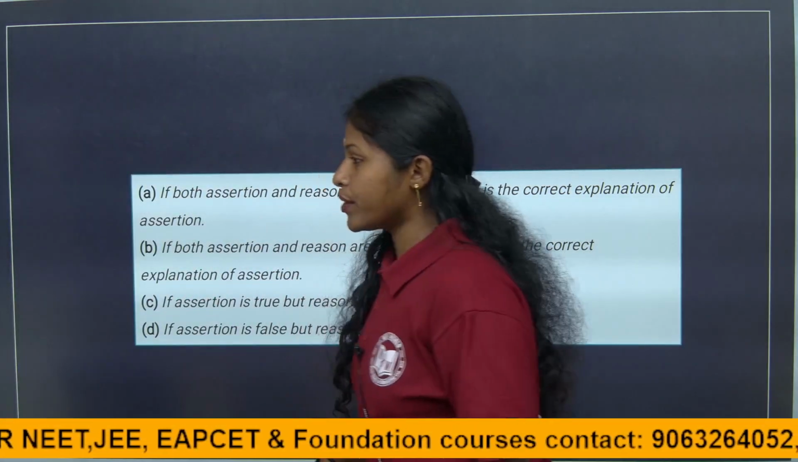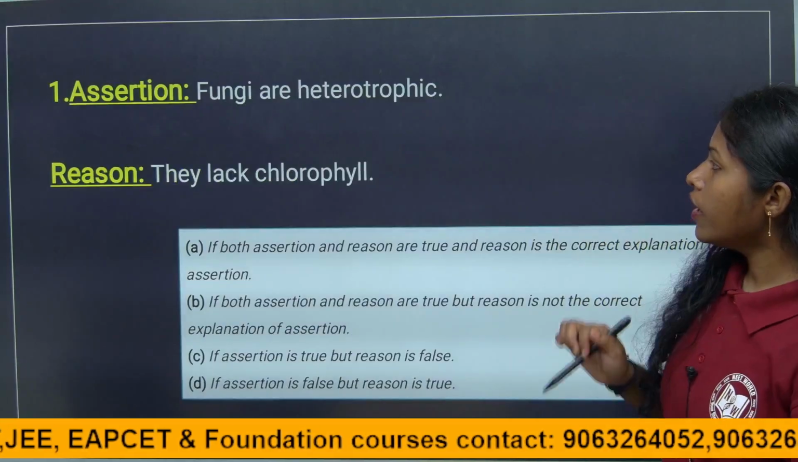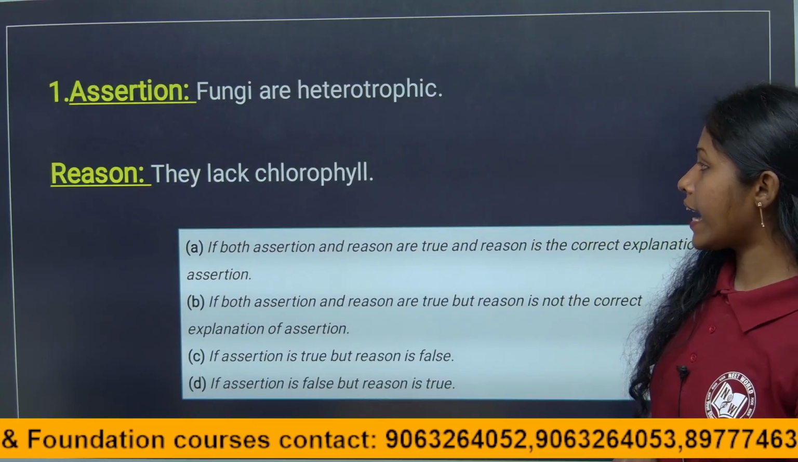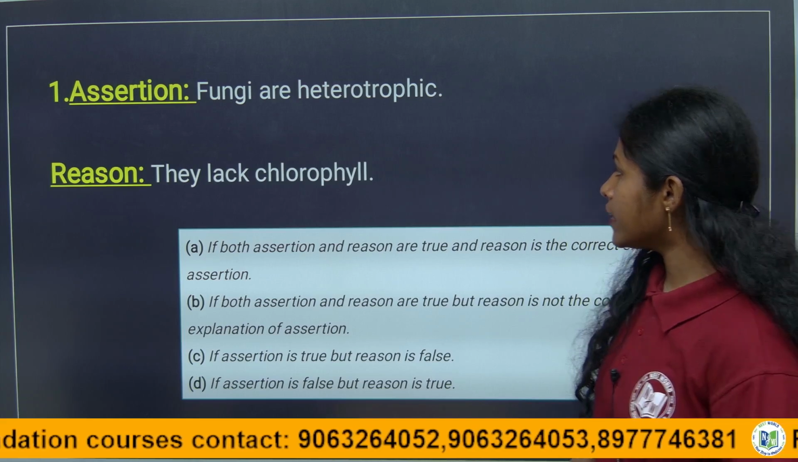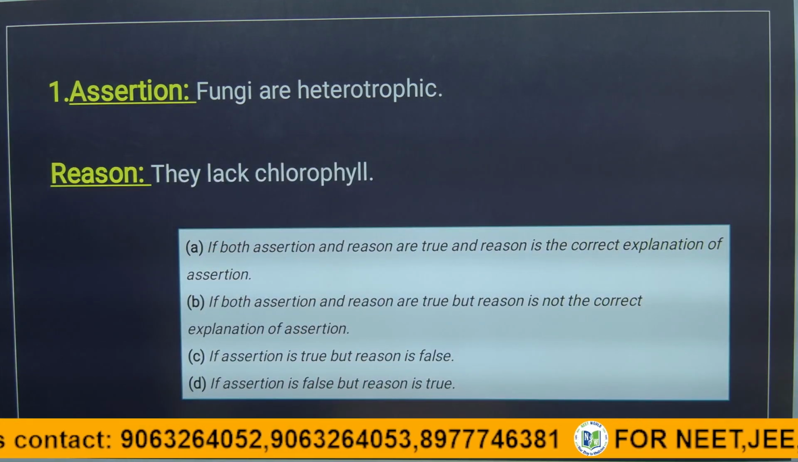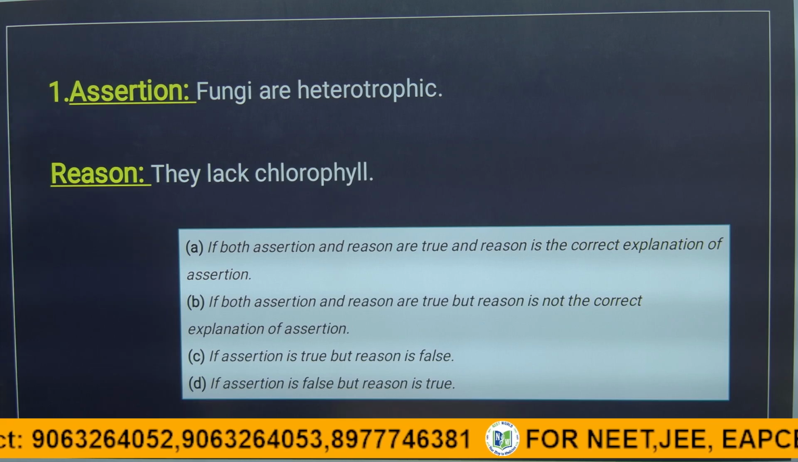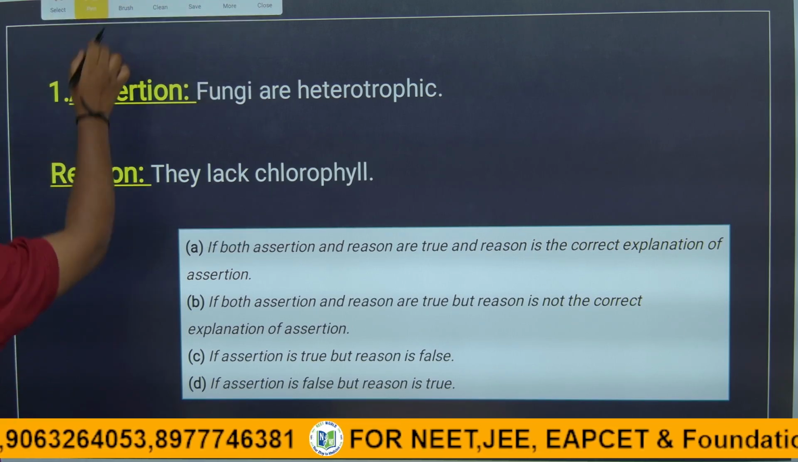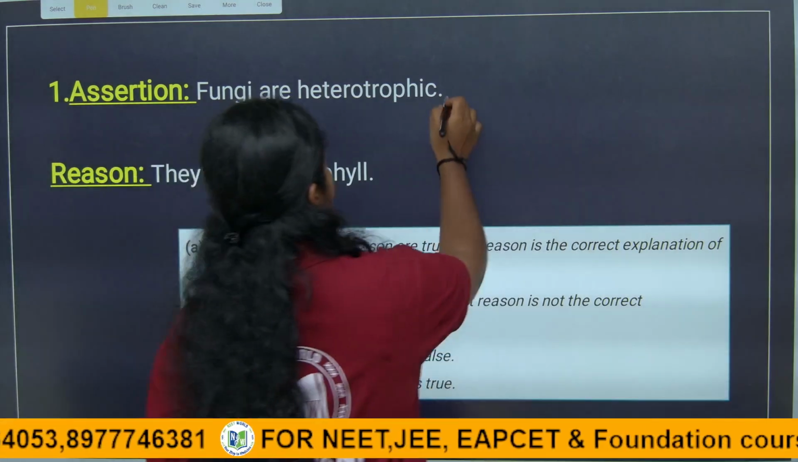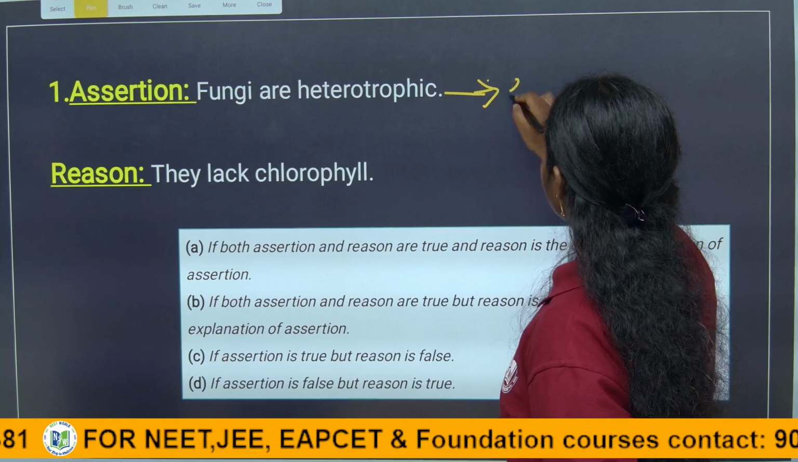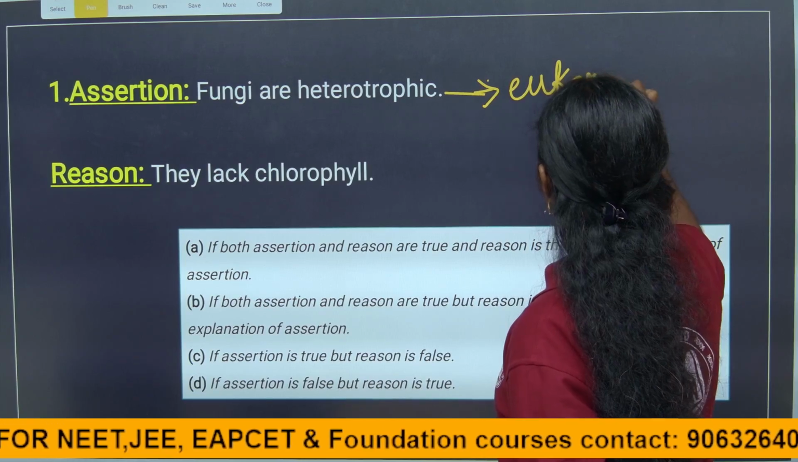So let's move to the questions, children. The first question is: fungi are heterotrophic and they lack chlorophyll. See, children, heterotrophic. Are fungi autotrophic? No, they act as saprophytes also, and they are eukaryotic species also, children. They come under the group of eukaryotes.